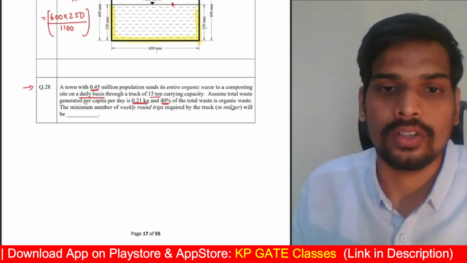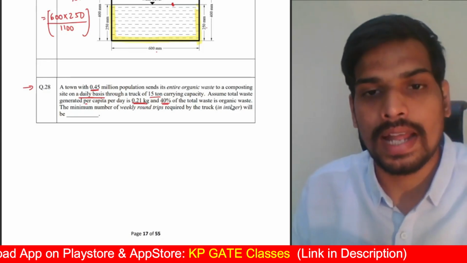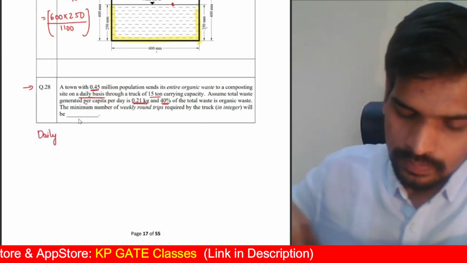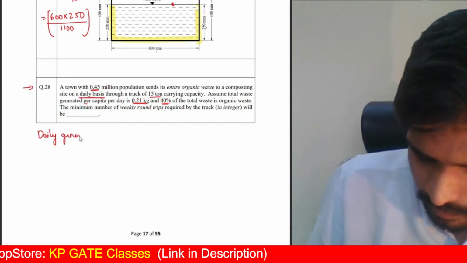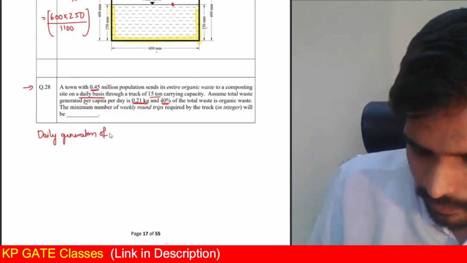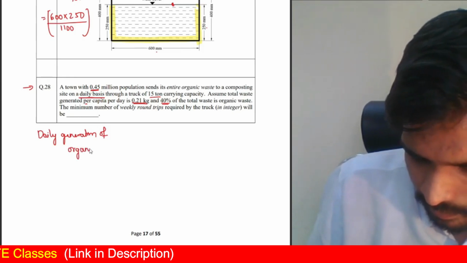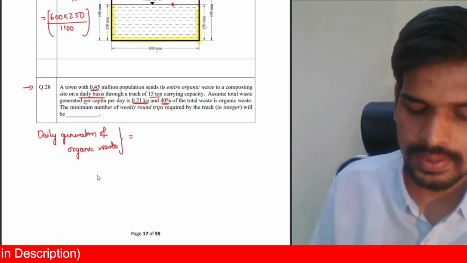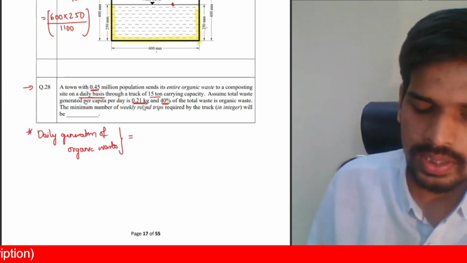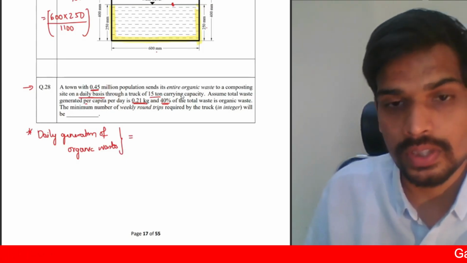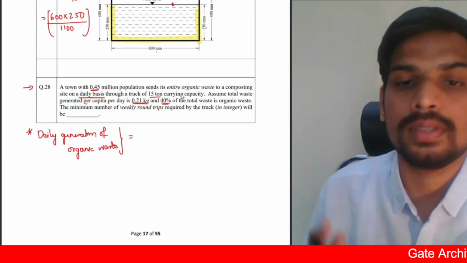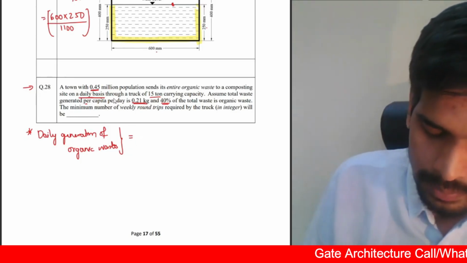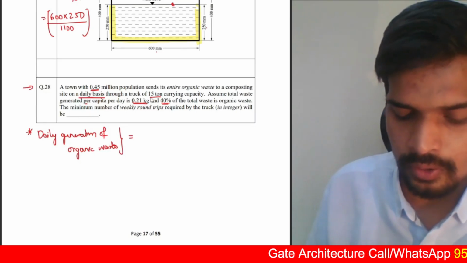First step is to find out what is the daily production of organic waste. What is the daily generation of organic waste? That's the first step. How to calculate the daily generation of organic waste? Total population multiplied by the rate of generation, which is 0.21 kg, and 40%, or into 0.4, of it. So firstly, multiply the population with the per capita generation of waste.